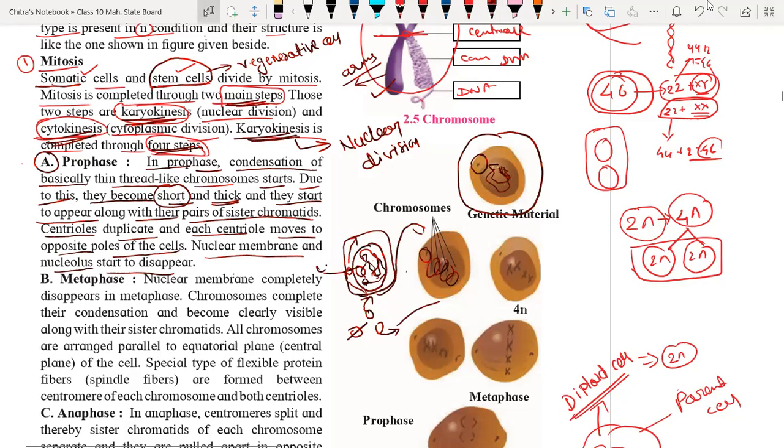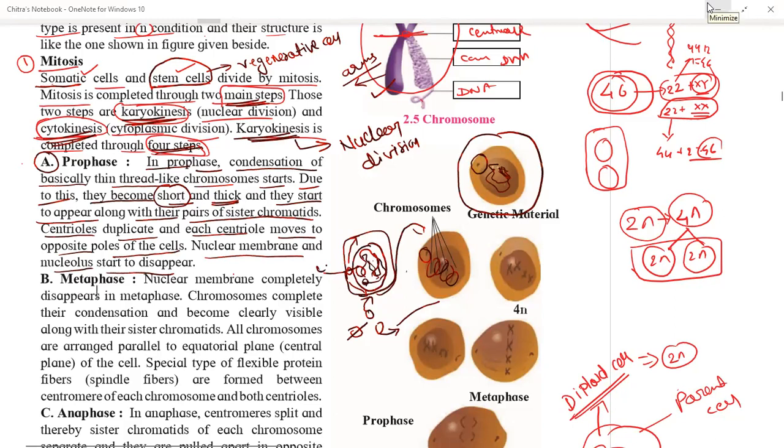So this is all about prophase. So what happens in prophase? First, condensation of chromatin fiber into chromosome takes place. So the chromosome becomes short and thick and starts to appear. Simultaneously, the nuclear membrane and nucleolus start to disappear. And the centriole splits into 2 parts and each part travels toward the polar region of the cell.